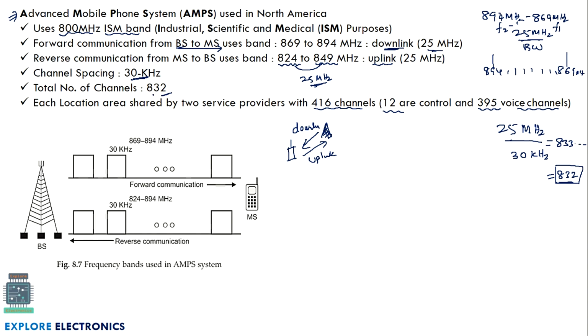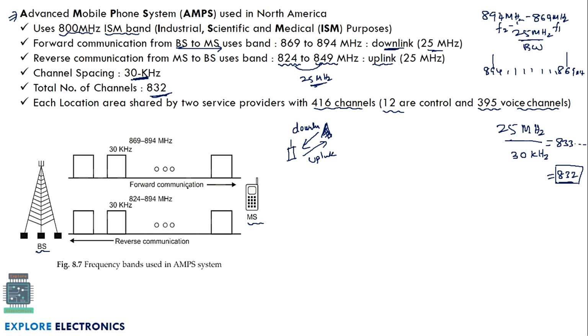And how many channels are there? 832. Those channels are going to have different frequencies, with a spacing or bandwidth of 30 kilohertz. You can see in this diagram, which represents the frequency bands used in AMPS. This is the mobile phone, and this is the base station, or the tower, as we generally say.